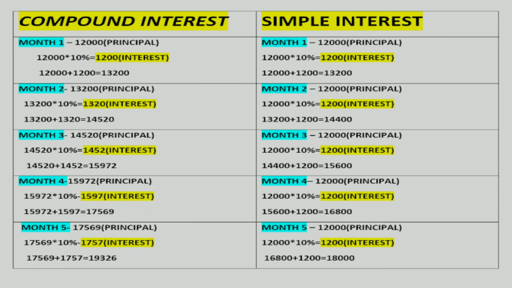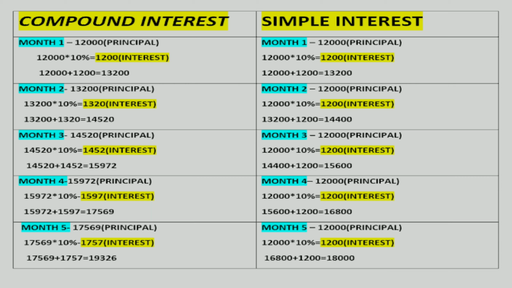So let's say investor A invests 12,000 principal for the month, and investor B also invests 12,000 principal. The rate of interest here is 10%. So they will be getting an interest of 1200. Even investor B will be getting a return of 1200. So the total at the end of month one is 13,200 for both investor A and B. So there is no difference.